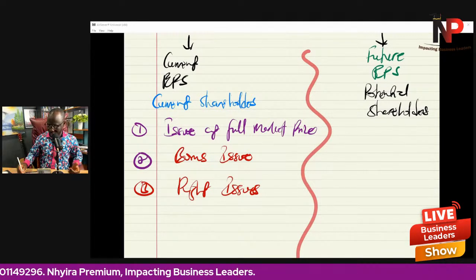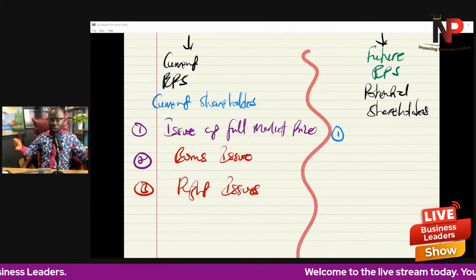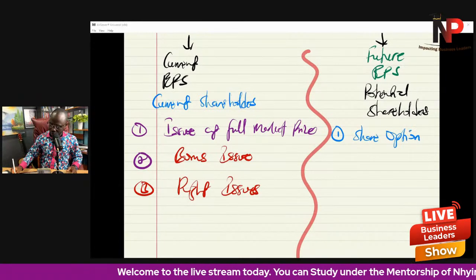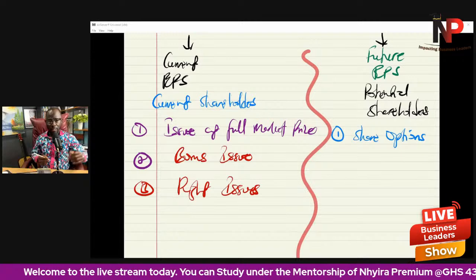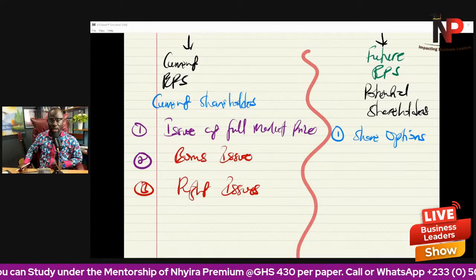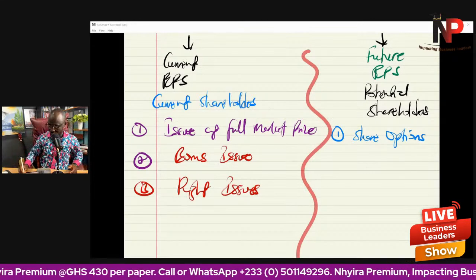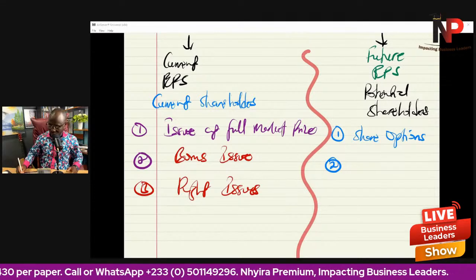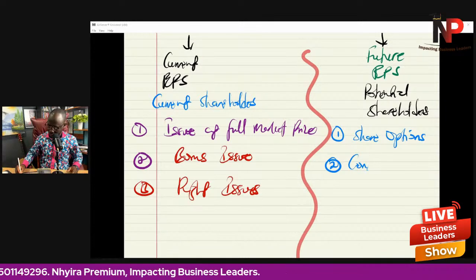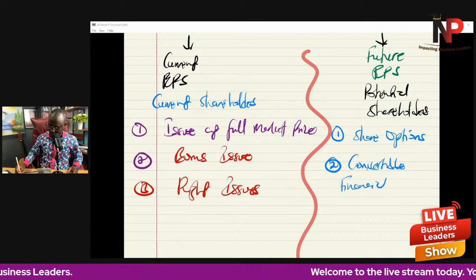Now, in diluted earnings per share, there are also two scenarios. The first is when an entity gives share options. The share options could be given to employees of the company, or to customers or suppliers of the company. So share options, we're going to get into that, don't worry. And then the second is where the entity issues any convertible loan notes, or what we call convertible financial instruments.